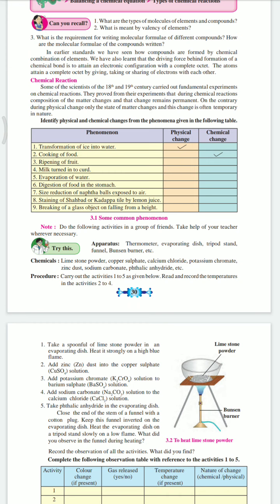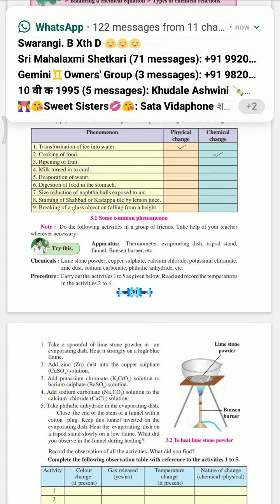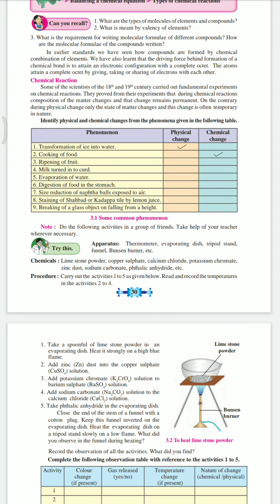Size reduction of naphthalene balls exposed to air, I don't know. Staining of shahabad or kadapa tile by lemon juice might be a chemical or physical change. Breaking of a glass object on falling from a height is a physical change.